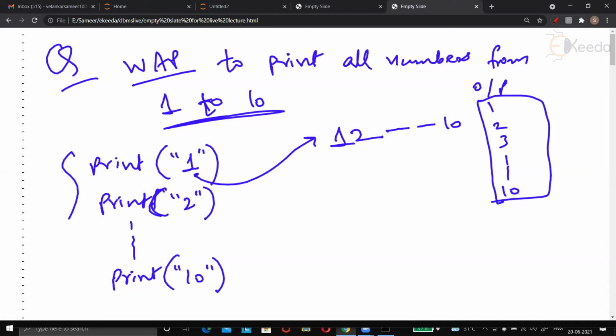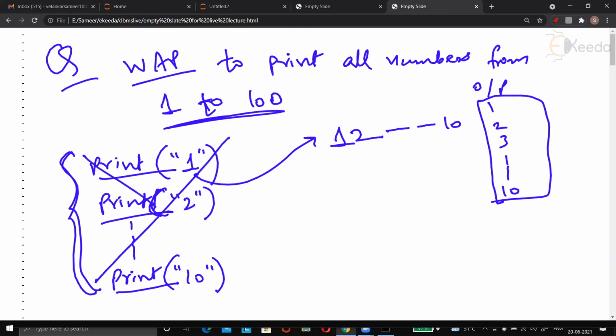What kind of program is this? And what if you were asked to print 1 to 100? Oh, good Lord. Will you keep writing print 100 times? Here is where we get an idea of loop. We just can't write this repetitive work so many times. So we give up the idea of doing this work. So what is the way to print all numbers from 1 to 10?